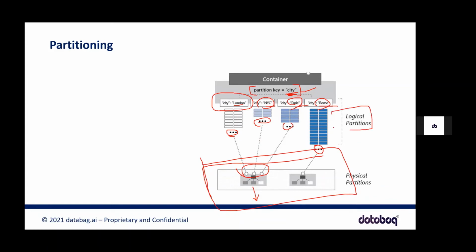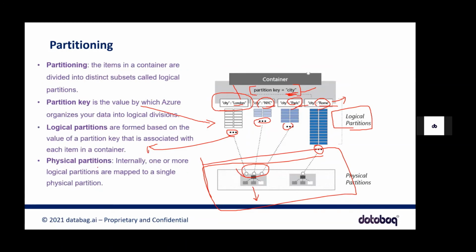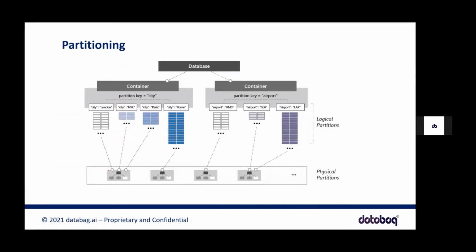But we know that we are trying to create a partition on the city key, right? City is a key here on the JSON document. We know that it will create a logical partition. So whenever you try to query that, select star from where city is equal to London, it will directly hit this logical partition and retrieve the data. Again, very straightforward, guys. We don't really have to spend time on this. Partition, partition key, logical partitions, and physical partitions. We know what they are.